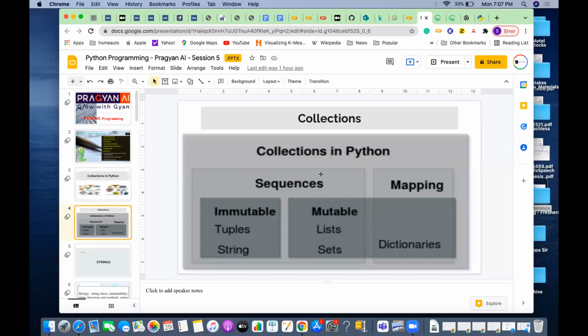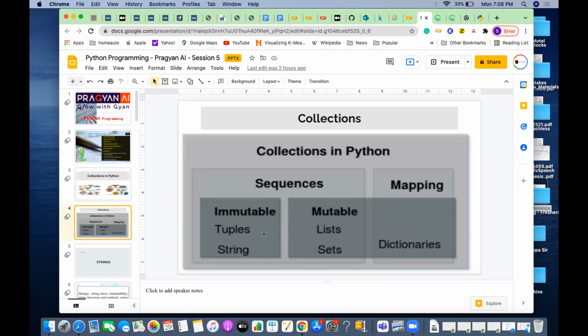The others are called sequences. In that, we already discussed immutable and mutable in the previous classes. Some collections are mutable, meaning you can edit or change the values of the elements of those collections, and some are immutable, meaning we can't change the values of the elements of a collection. If we can't change it, then it is immutable. We discussed that in the previous class, correct?